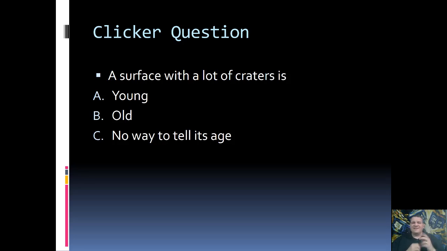Here is our second lecture quiz question. A surface with a lot of craters is A, young, B, old, or C, there's no way to tell its age. Go ahead and think about it and we'll discuss in just a bit.